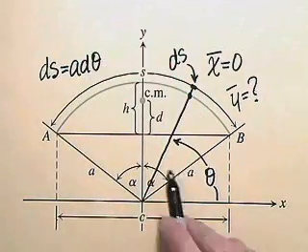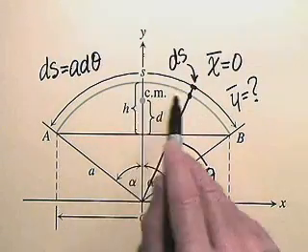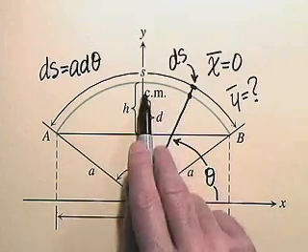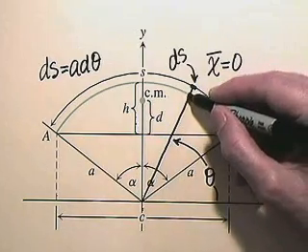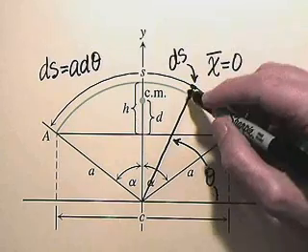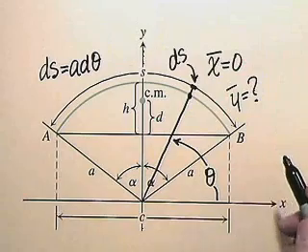Now, what we're trying to find is the y coordinate of the center of mass, so we want to be averaging the y tildes against dm. What is the y tilde for this particular point? Remember, it's just the y coordinate of that point, and the y coordinate of that point is a sine theta.